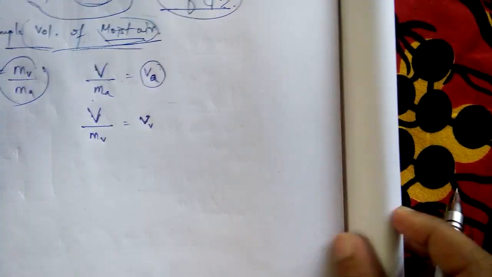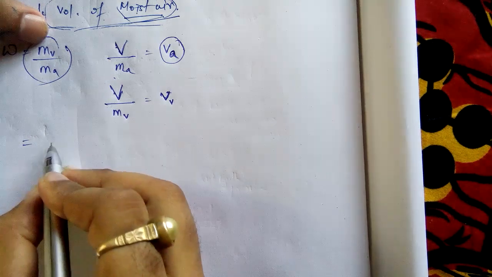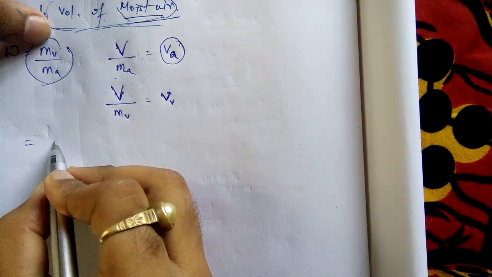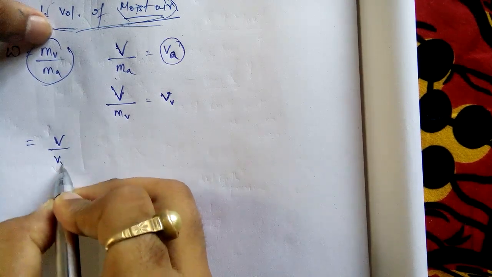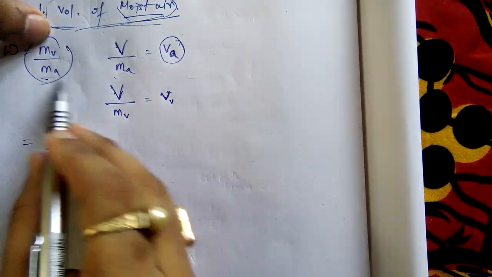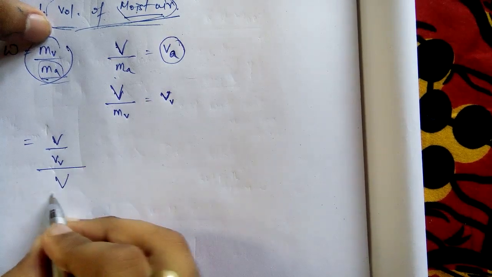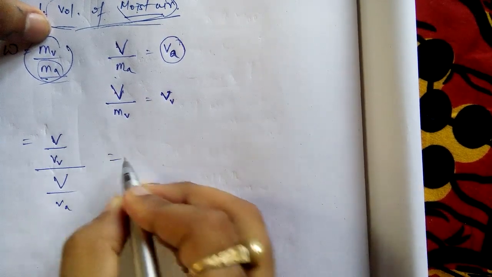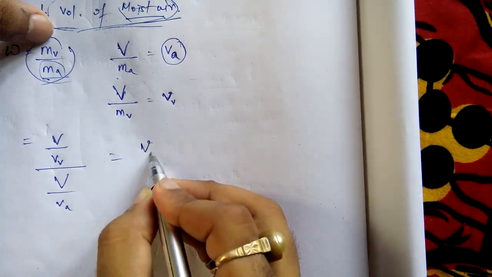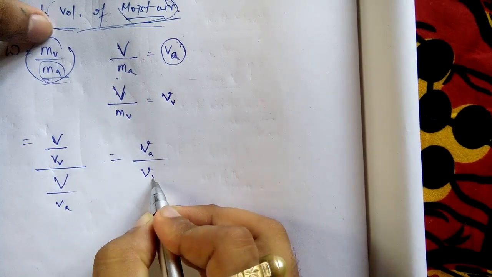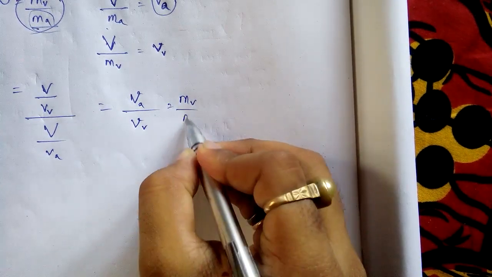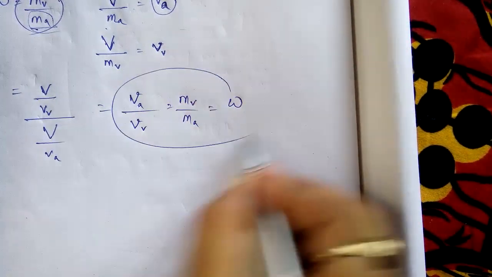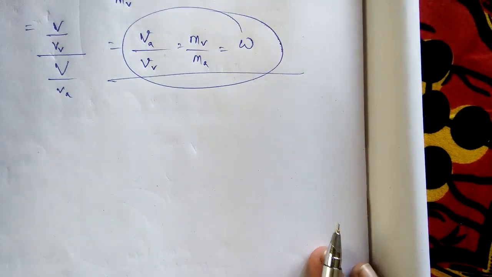So mv would be capital V by vv, and ma is capital V by va. So I will get va divided by vv. This is nothing but mv by ma, which is nothing but W. This is clear.